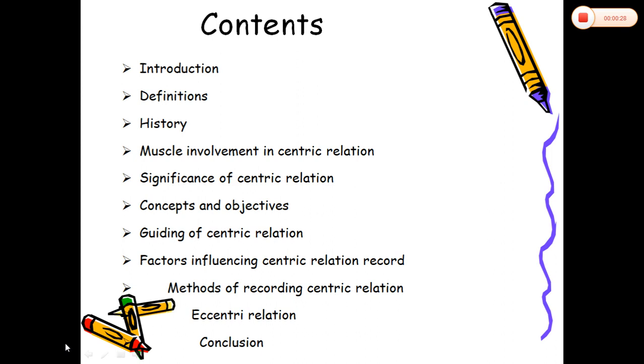Contents of the class include introduction, definitions, history, muscle involvement in centric relation, significance of centric relation, concepts and objectives, guiding of centric relation, factors influencing centric relation record, methods of recording centric relation, eccentric relations, and conclusion.